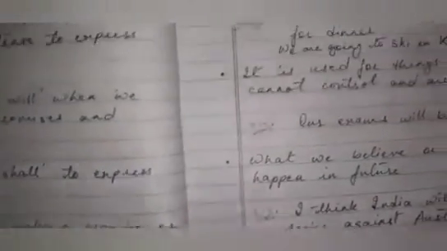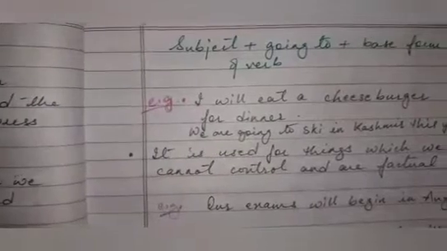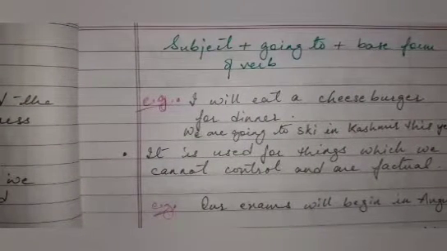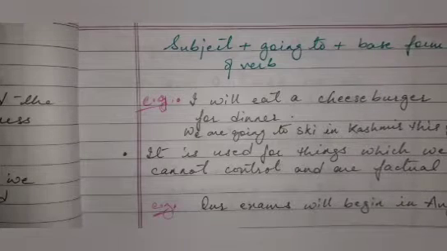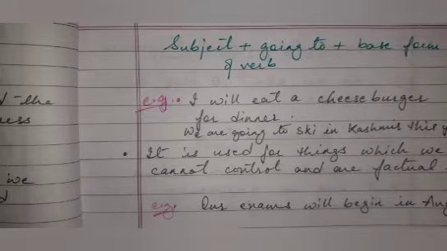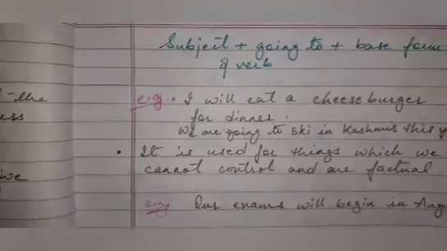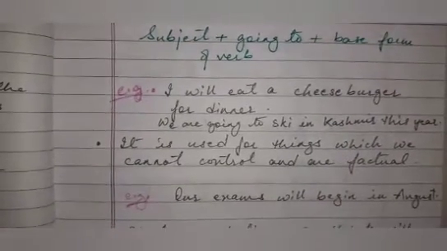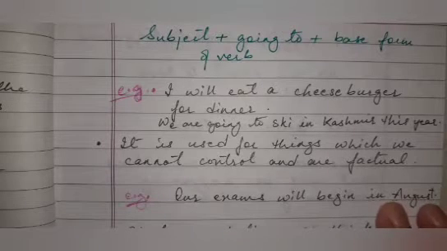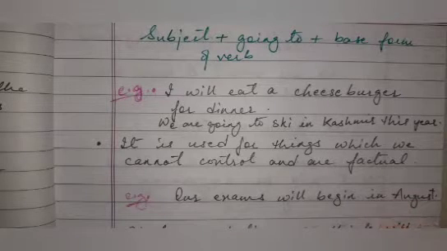Okay? We have another syntax also. Subject plus going to plus base form of verb. For example, I will eat a cheeseburger for dinner. And what about going to? We are going to ski in Kashmir this year.